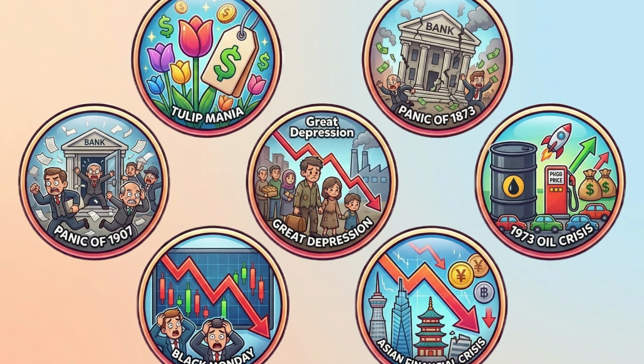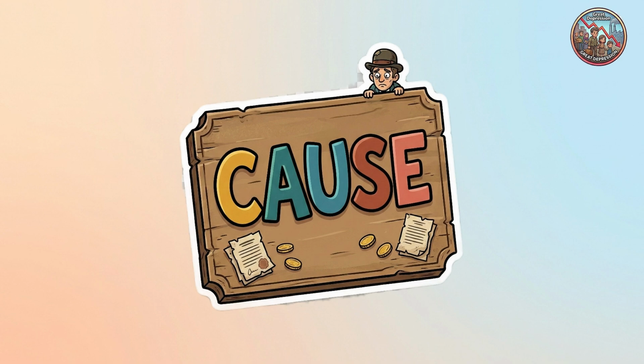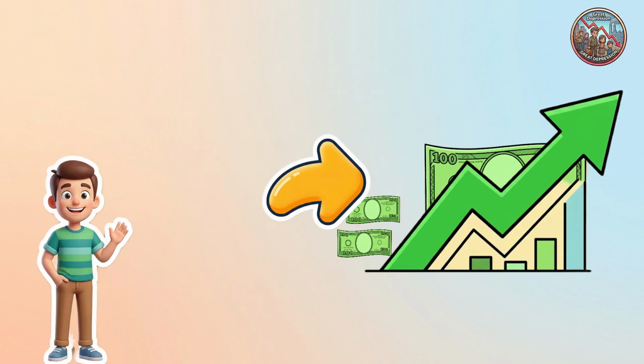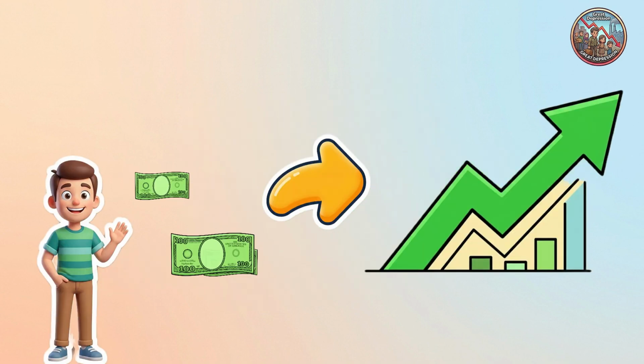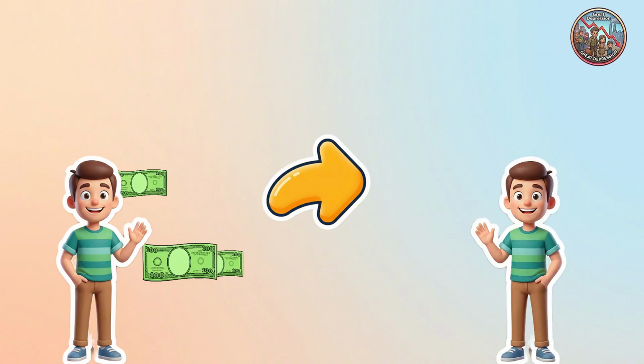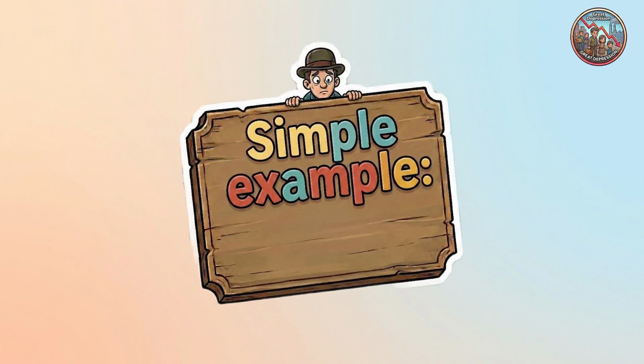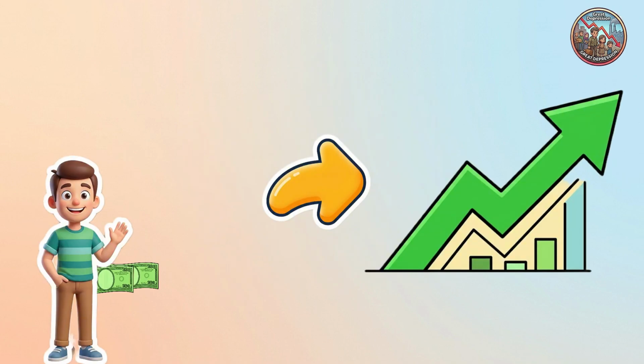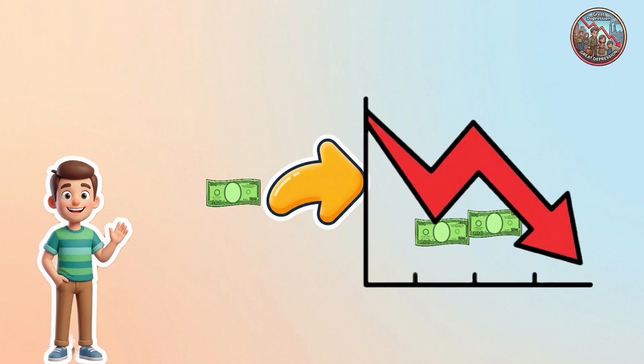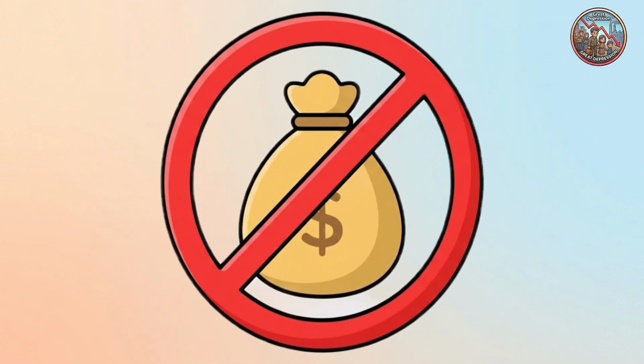Great Depression. Cause: during the 1920s, people heavily invested in stocks, often using borrowed money. The market seemed unstoppable until it wasn't. Simple example: someone buys stocks with borrowed funds, expecting prices to keep rising. When prices fall, the debt remains.